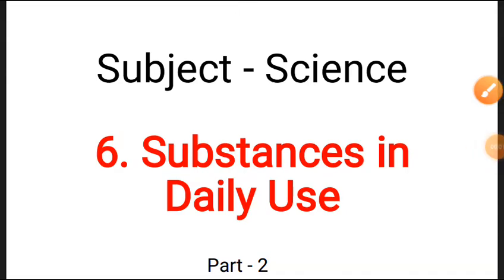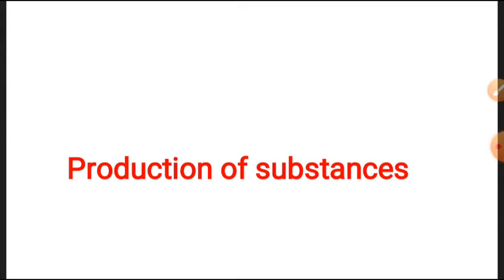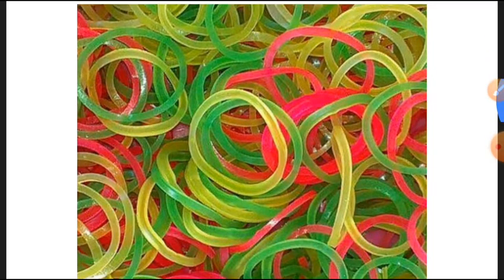Students, today we have to learn the science subject, 6th chapter, substances in daily use. Now it's the subtopic that is production of substances. Can you see the picture? This type of rubber we can use in our daily life. This type of rubber you have seen in your daily life. We use this rubber to tie papers and for many uses.